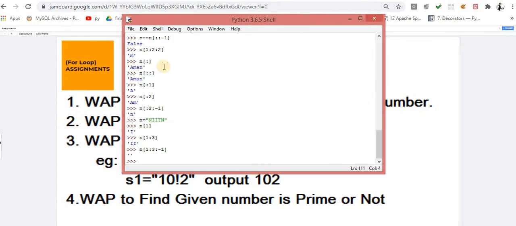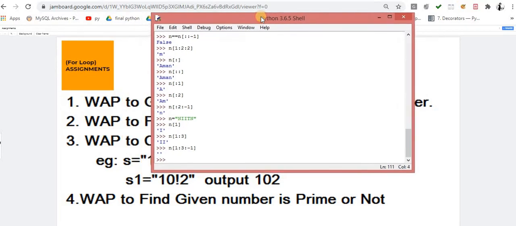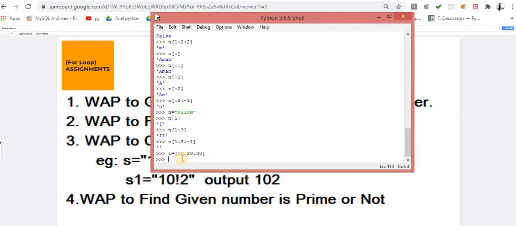First, prior to starting this assignment, I'll tell you one problem statement. I'll give you only 2 minutes to think about it. This one is my array, let's suppose a list. My final requirement is that I need the output, that is 60, the sum of all the elements. I have to sum all these elements. So when I process this list, I will get the output 60.